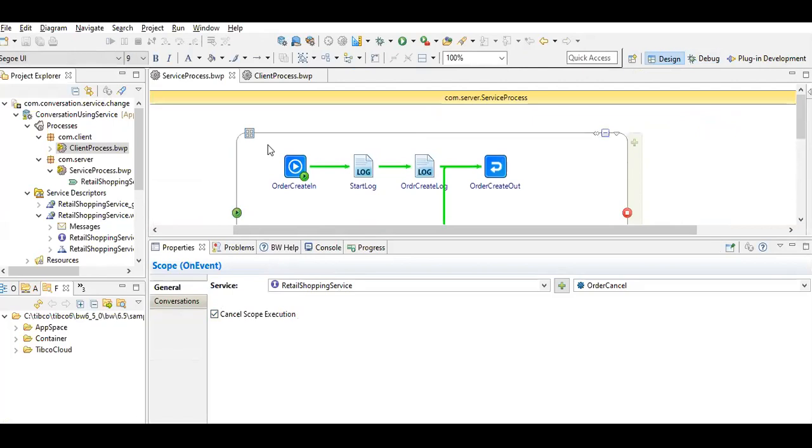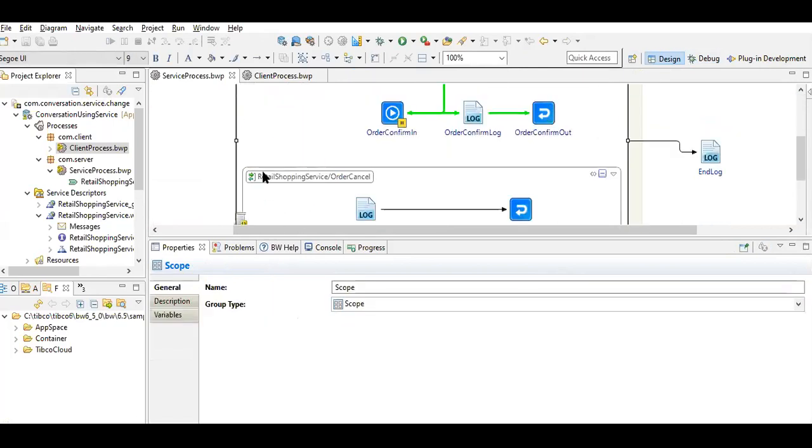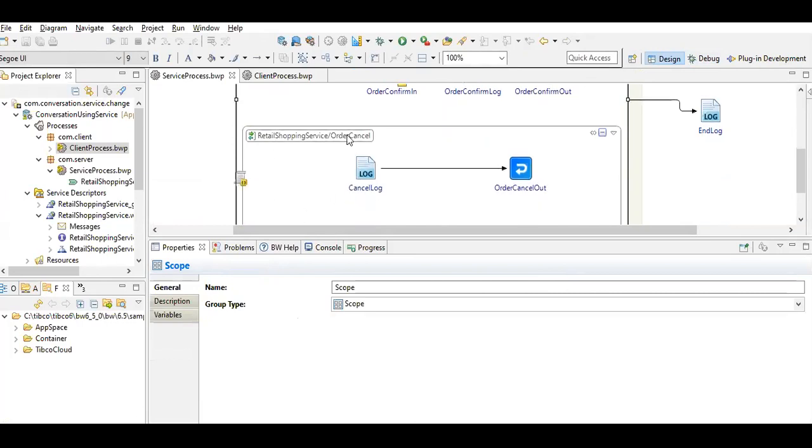So whatever scope we have created here, this is going to cancel the scope execution. This is why, for any cancellation, like order or payment cancellation or rejection, it's better to put it in the event handler.